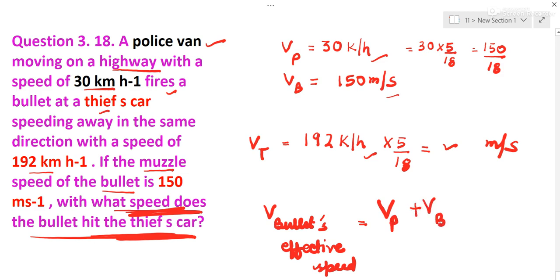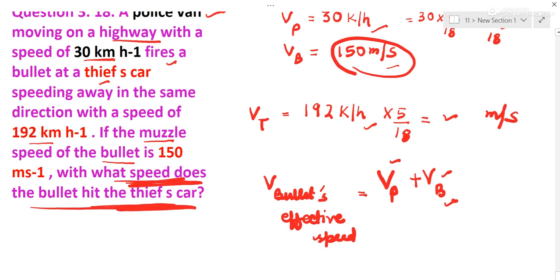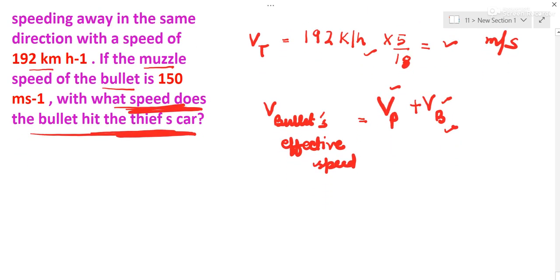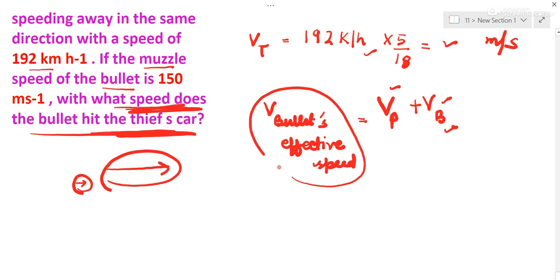Okay, bullet speed is this, but it will also carry police van speed, and a police van is already moving this side. A bullet will be fired, so bullet speed will be enhanced by this speed. So okay, that will be net speed of the bullet.